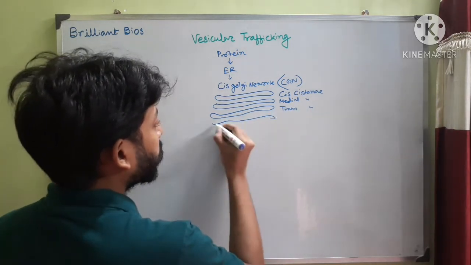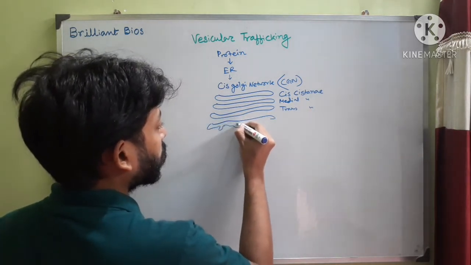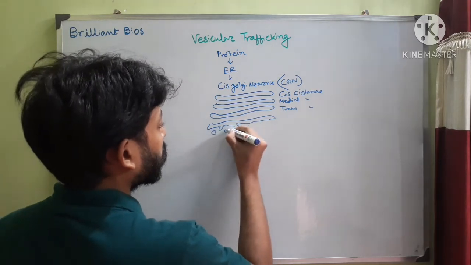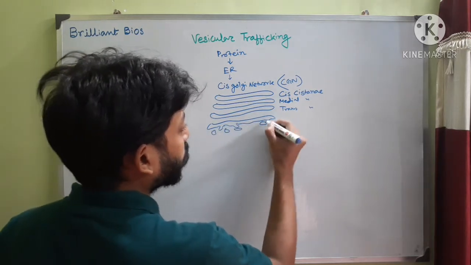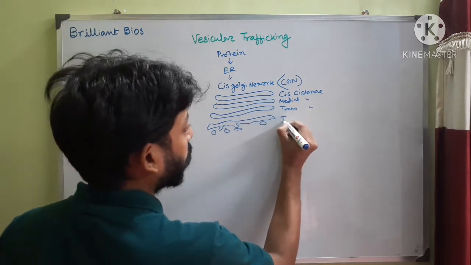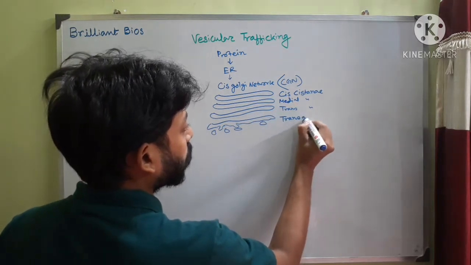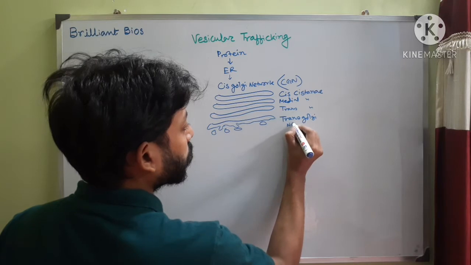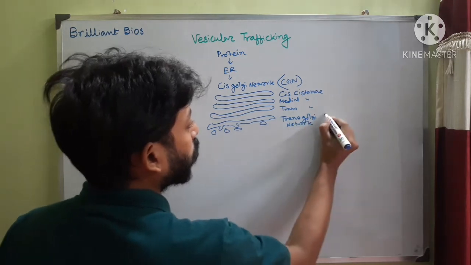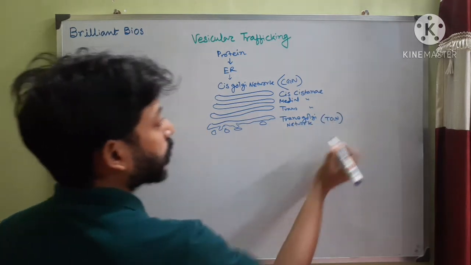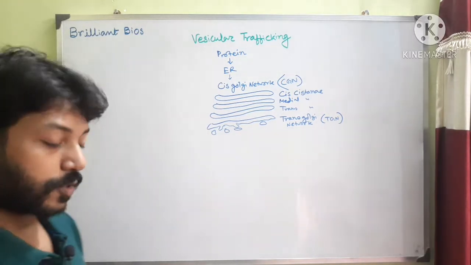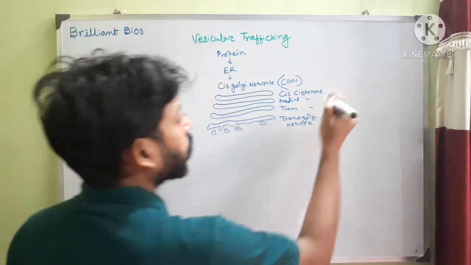Then a complex structure is present. This type of structure in the Golgi body is called trans Golgi network, in short TGN. So now you can see the Golgi apparatus is not very simple, so it is called Golgi complex.